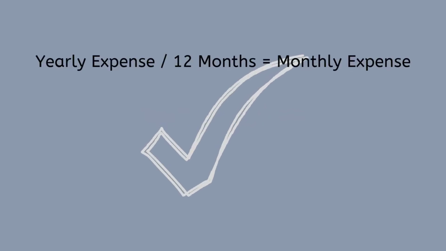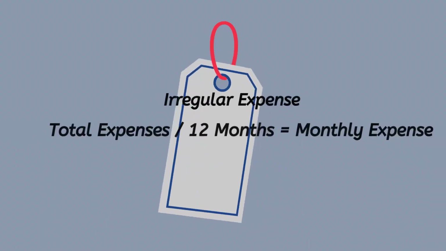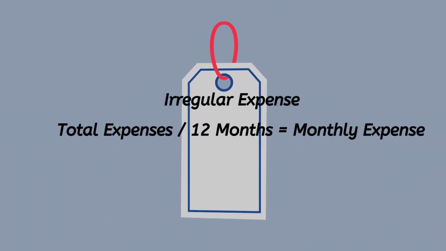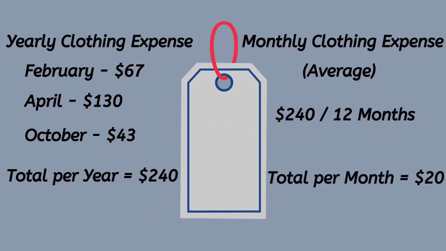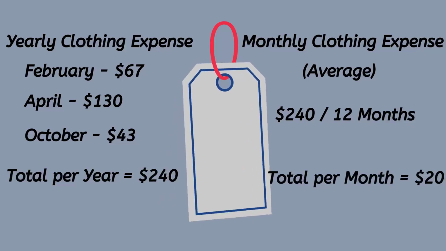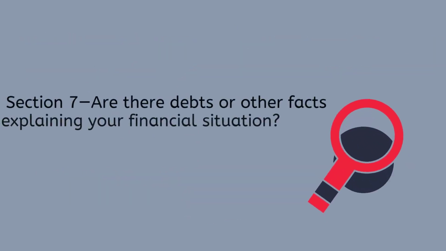Here are some tips if you're stuck. If it is a yearly expense instead of a monthly expense, divide the yearly amount by 12 to find the monthly amount. If it is a one-time expense that you are still making credit card payments on, you can put your monthly payment as the monthly amount. If it is an irregular expense, you can also add up the approximate yearly amount and divide it by 12. For instance, let's say you spend money on clothes, but you don't buy clothes every month. Just add up the total amount you spent on clothes for the year and divide that by 12.